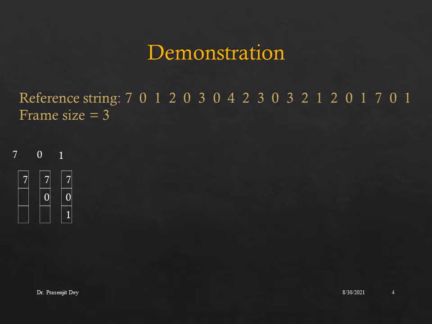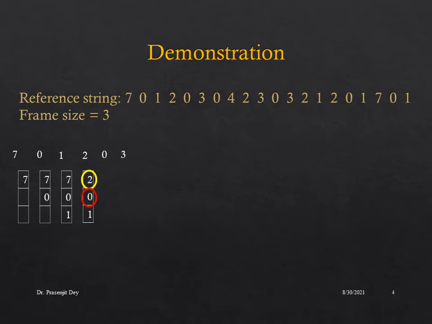Now when the page request 2 arrives, we are going to replace the oldest page among these three pages, and among 0, 1 and 7, 7 is the oldest entry, so we are going to replace page number 7 with the new page number 2. Now when the next request 0 arrives, 0 is already in the page table, so there will be no page fault.